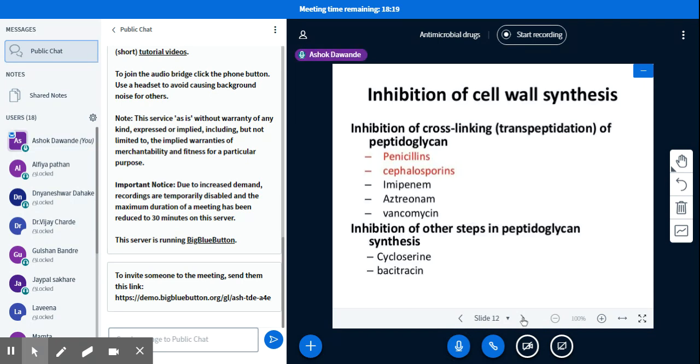Then the inhibition of cell wall synthesis involves cross-linking of peptidoglycan. The antibiotics are penicillin, cephalosporin, imipenem, aztreonam, then vancomycin. Then there are inhibitors which act in other steps in peptidoglycan synthesis, for example cycloserine and bacitracin.